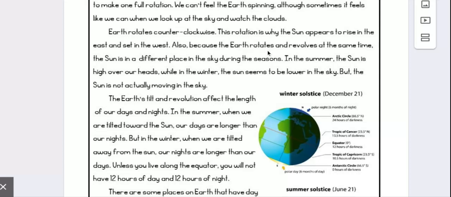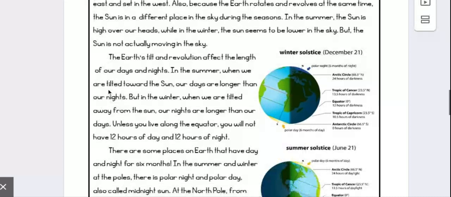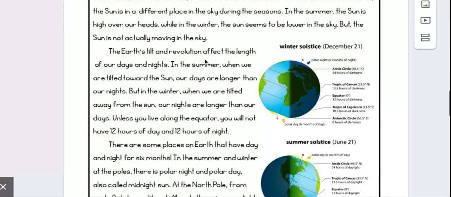Also, because the Earth rotates and revolves at the same time, the sun is in a different place in the sky during the seasons. In the summer, the sun is high over our heads, while in the winter, the sun seems to be lower in the sky. But the sun is not actually moving in the sky. The Earth's tilt and revolution affect the length of our days and nights.